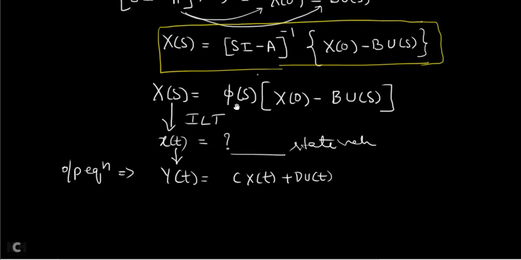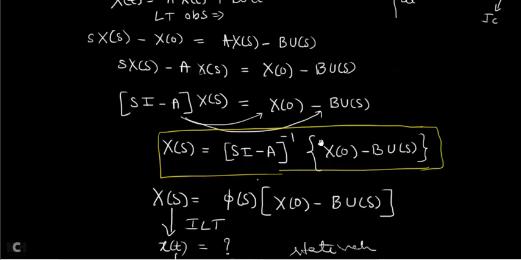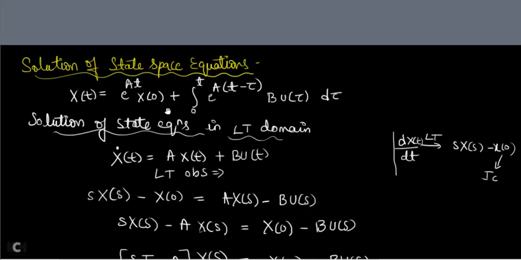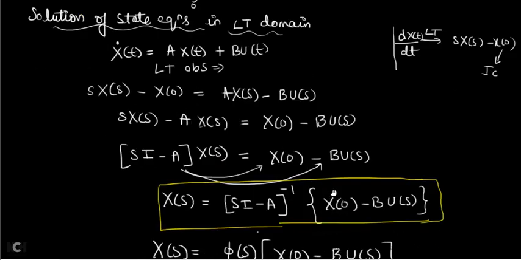Or if the problem asks only for the solution of the state equation, then you stop there. If they ask for the solution of the state equation and the time domain expression for the output of the control system, then after this you have to do this step also. This gives fewer computations compared to the integration method. By using that formula, your problem goes around 4 pages, but by using this method, your problem will be very simple. Let us take one example and understand how to solve the solution of the state space equation.